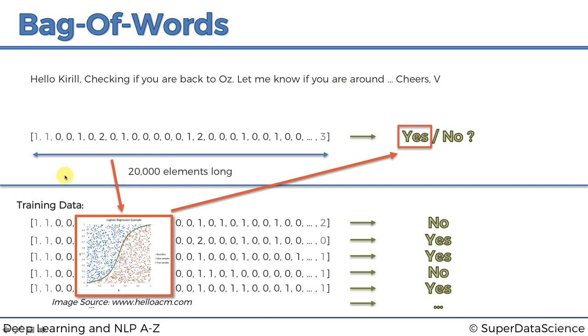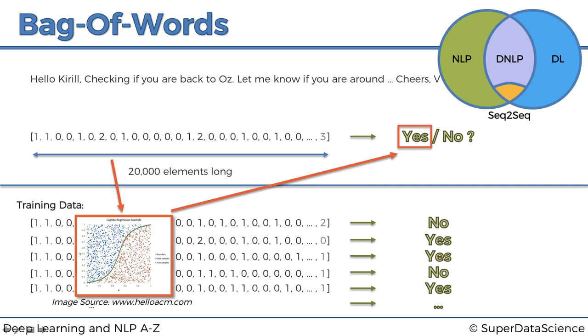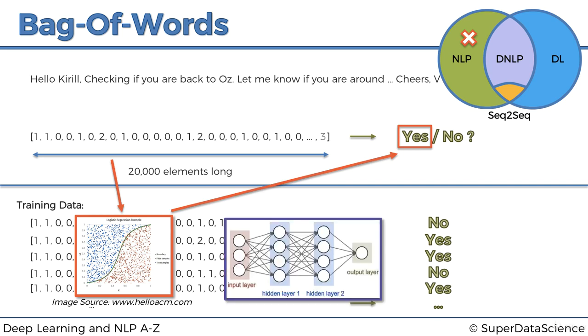Interesting. The other approach that we can take here, or first of all, let's put this on our diagram. There's our diagram, and that's a natural language processing algorithm, which is called bag of words. The other approach that we could take is, instead of a logistic regression, we could use a neural network, because we have a vector, right? We could feed these vectors in as an input layer of over 20,000 neurons into our neural network. They would go through one hidden layer, two hidden layers, as many hidden layers as we want, our own decision on how to structure it, and then we've got an output layer. It tells us yes or no.